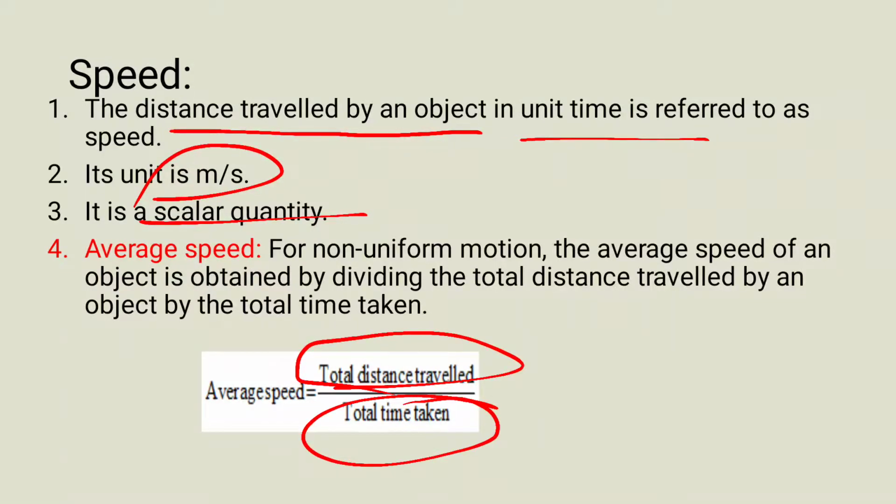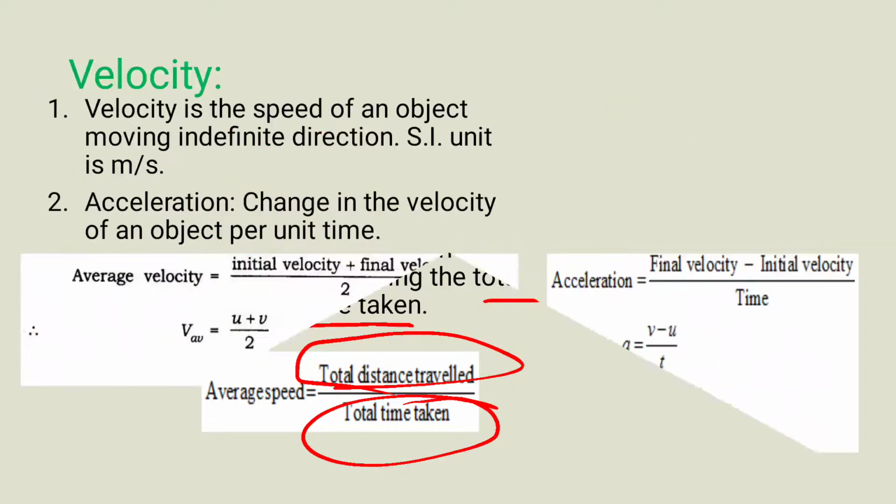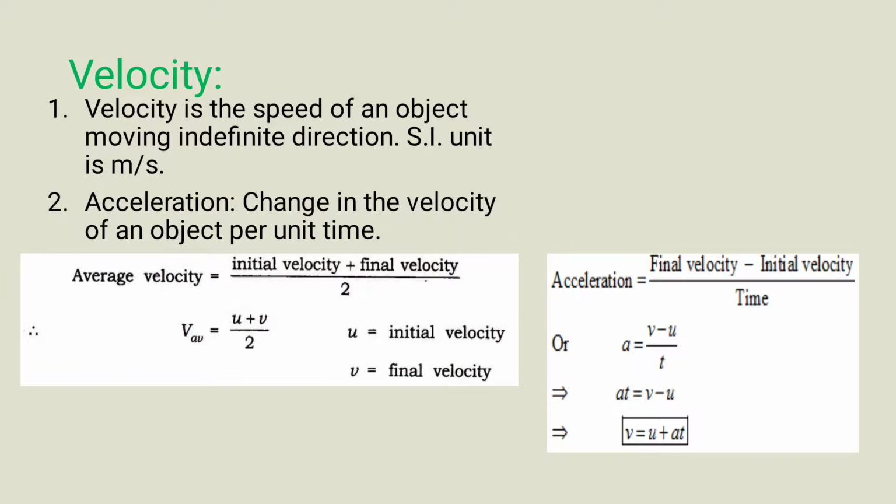The average speed of an object is obtained by dividing the total distance traveled by an object by the total time taken to travel that distance. So this is speed. Then what is velocity? Velocity is the speed of an object moving in a definite direction, and its SI unit is meter per second.